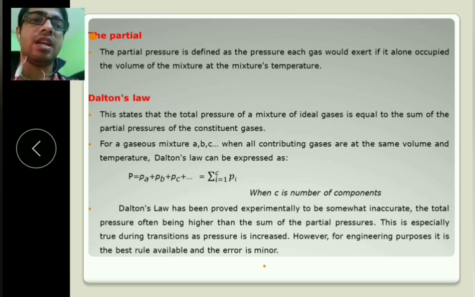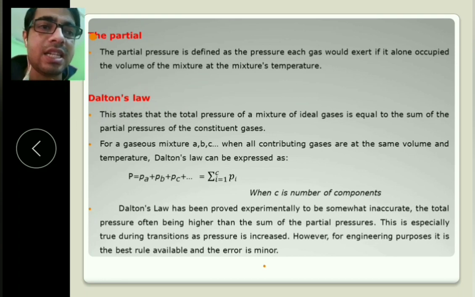In this way, Dalton's law states the total pressure of a mixture of ideal gases is equal to the sum of the partial pressures of the constituent gases. Partial pressure is the pressure exerted by any component. Suppose A, B, C components are present there, so the partial pressure of A is PA, of B is PB, and of C is PC.